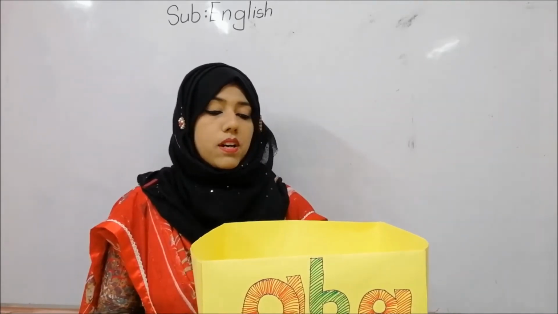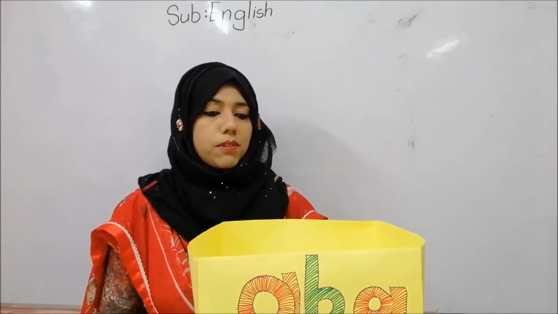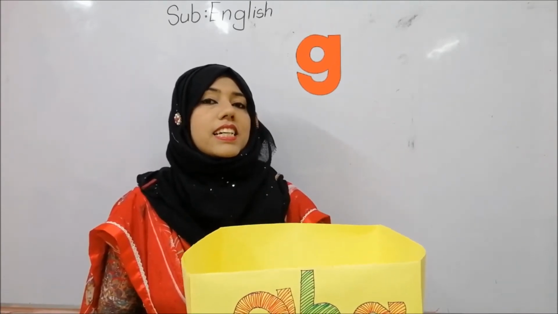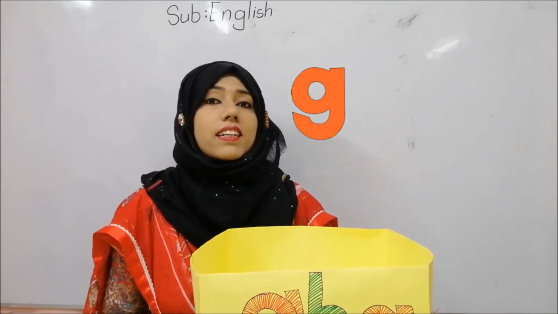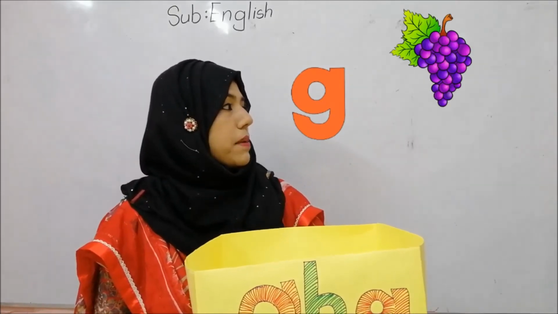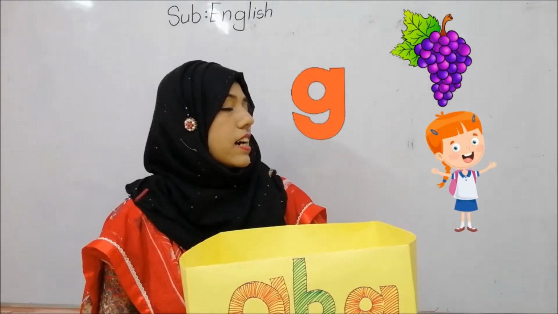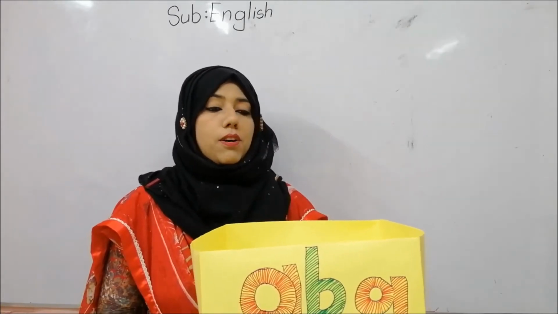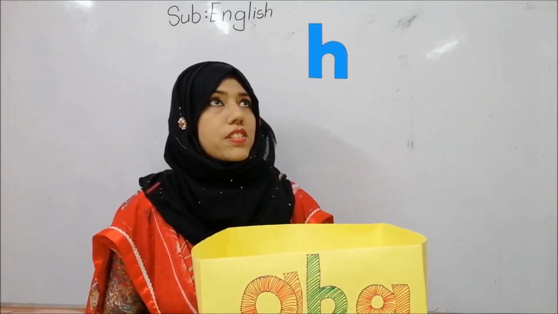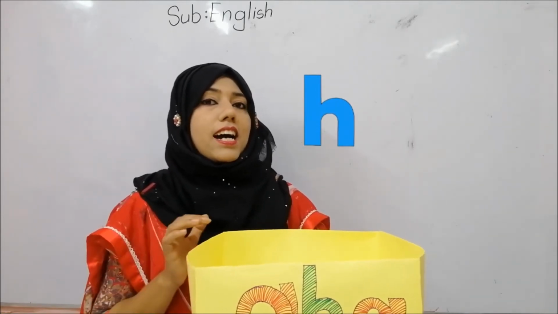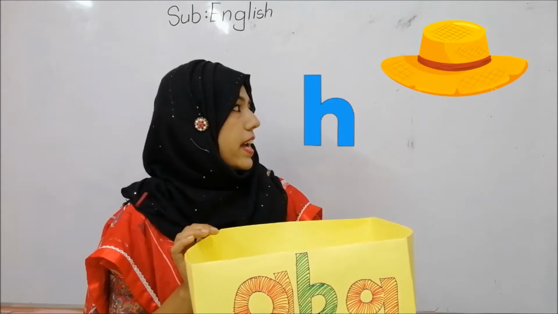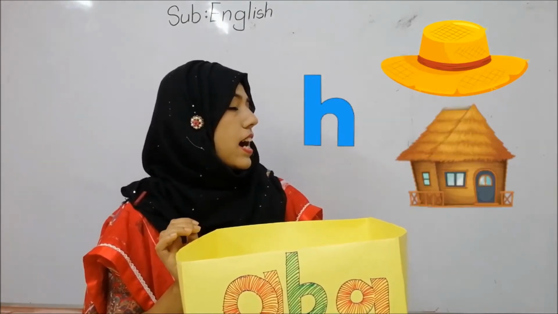Then which letter is coming? Let's see. Which letter is coming out now? G. G phonic sound is ga. G for grapes. G for guard. Okay, now the letter H is coming out. H phonic sound is ha. H for head. H for heart.